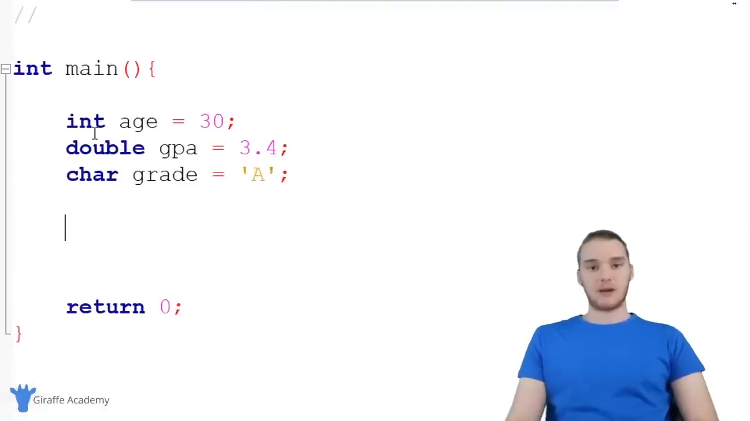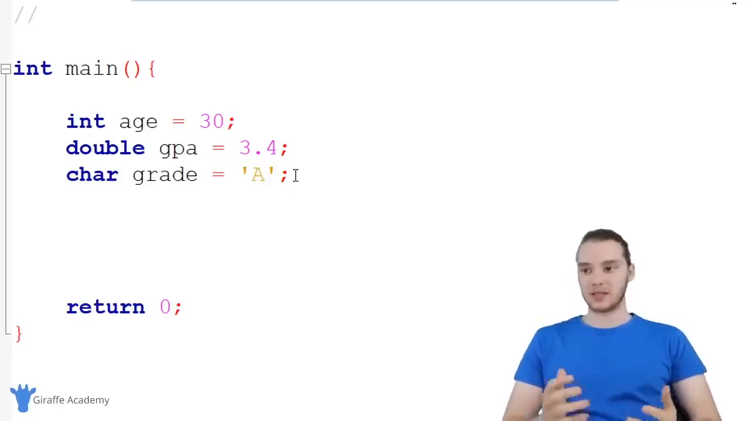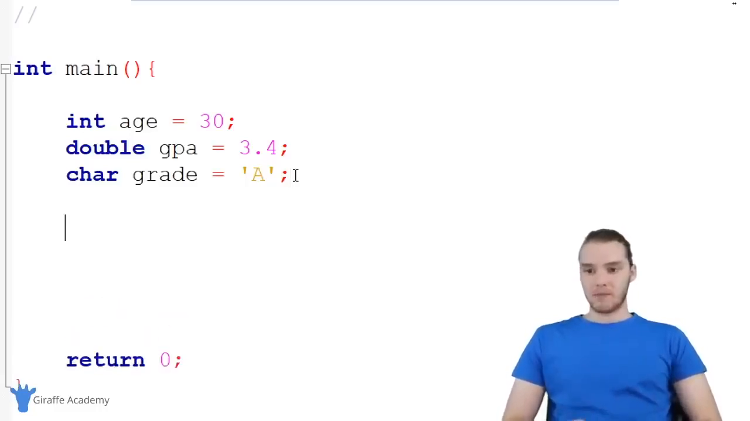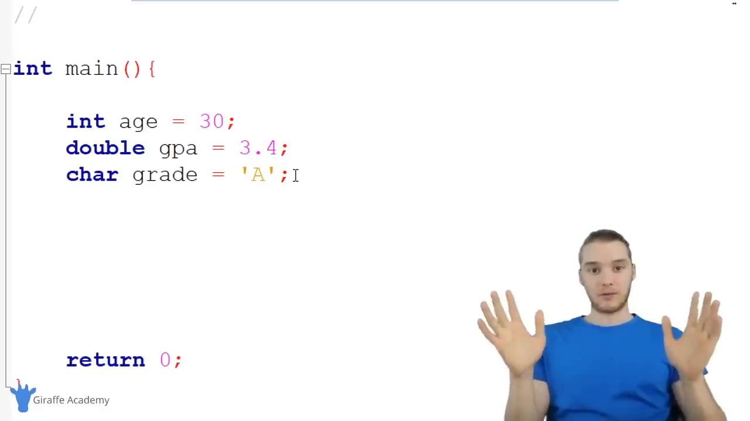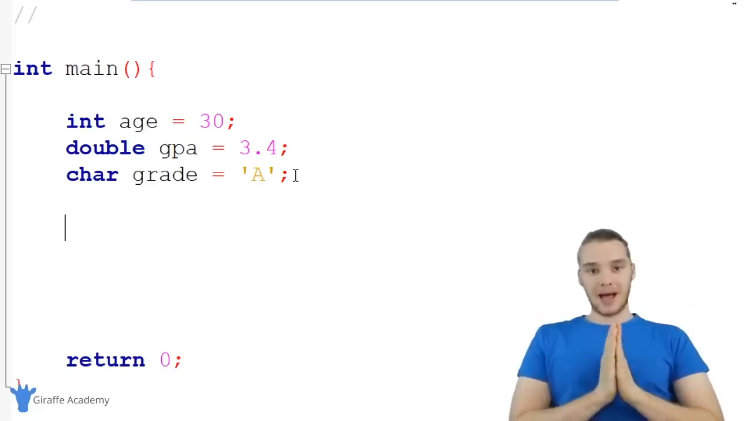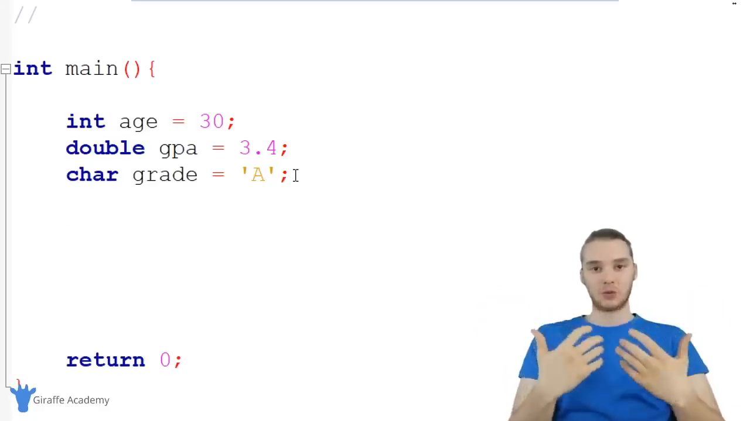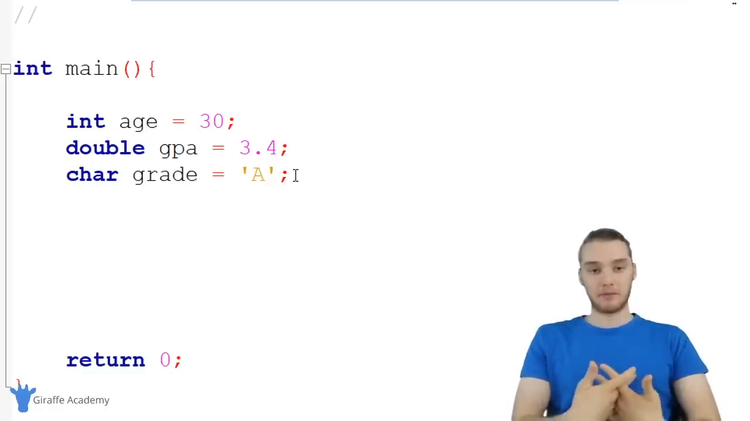So down here, you'll notice that I have a bunch of variables. I have this integer called age, and it just has the value of 30. We have this double GPA, 3.4, and we have this character grade, and it has the value of the A character. I have a bunch of different variables in my program, and it allows me to keep track of data really easily, and I can use these to maintain, and I can even modify this information. Variables are great, but I want to talk to you guys a little bit about how these work in the actual physical memory of our computer.